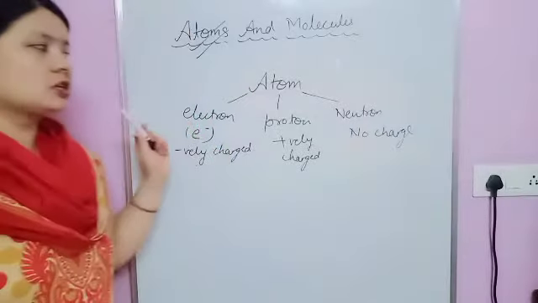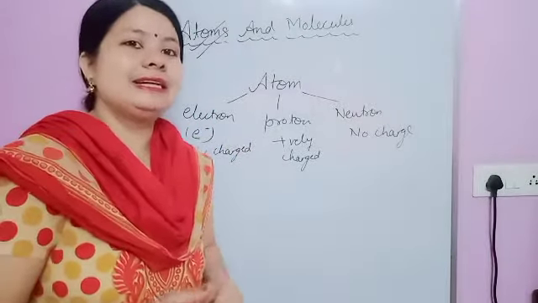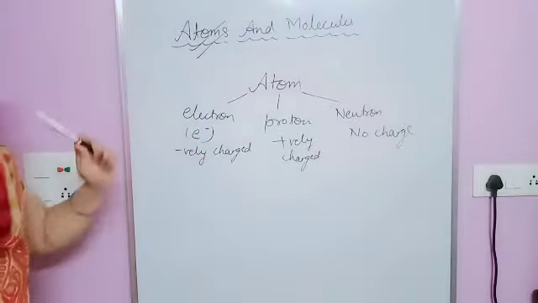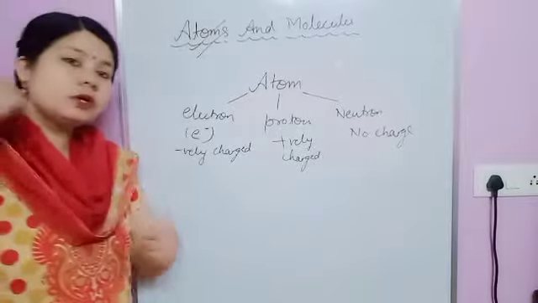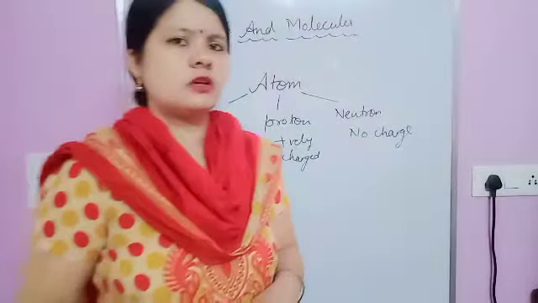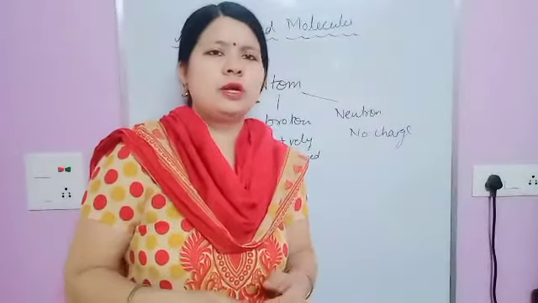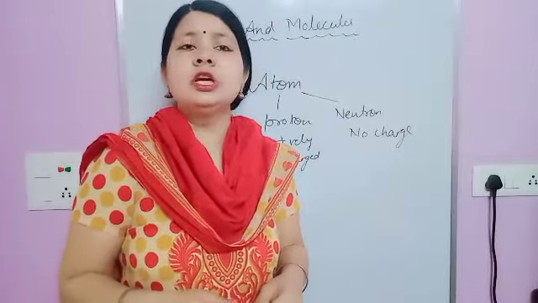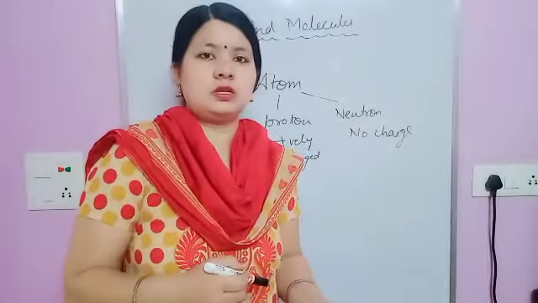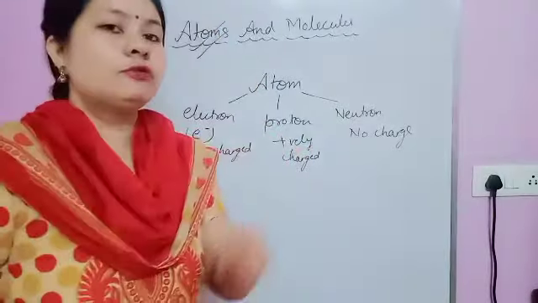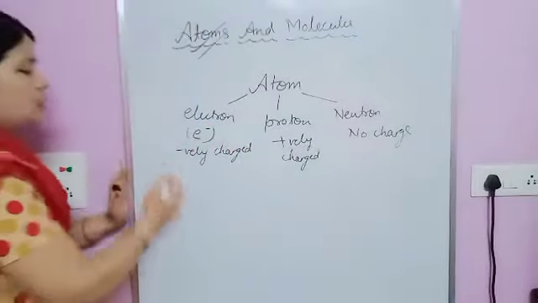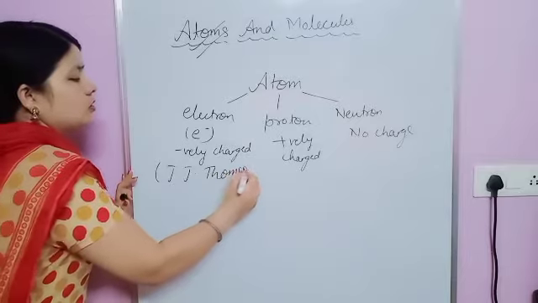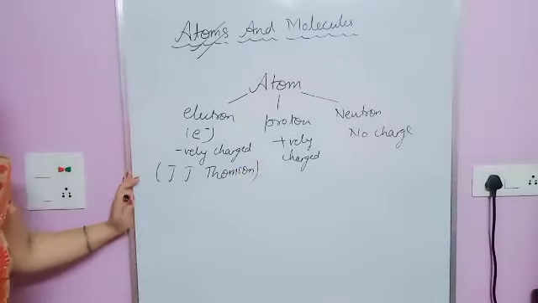We'll study electron, proton and neutron in detail in our next chapter, the structure of atom. Now just see, who discovered the electron? The discovery of the electron was a combined work of Crookes, Plucker and J.J. Thomson, but the main work is credited to J.J. Thomson. So if the question is who discovered the electron, your answer is J.J. Thomson.